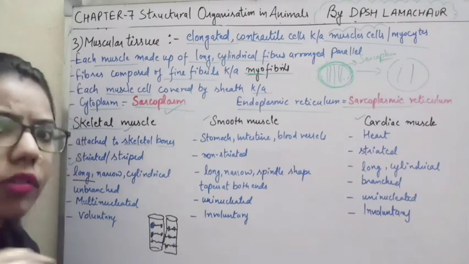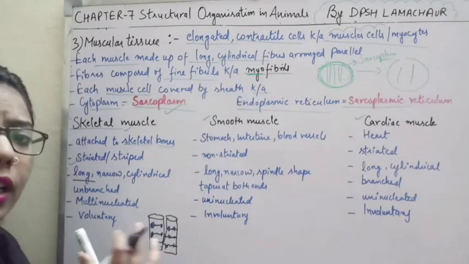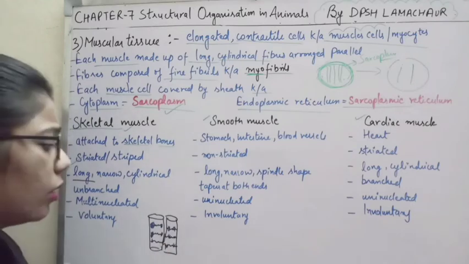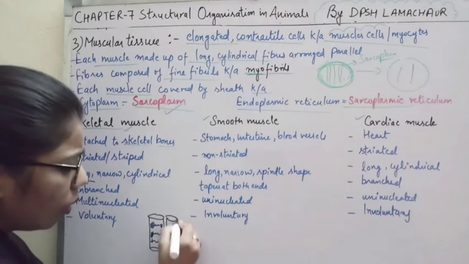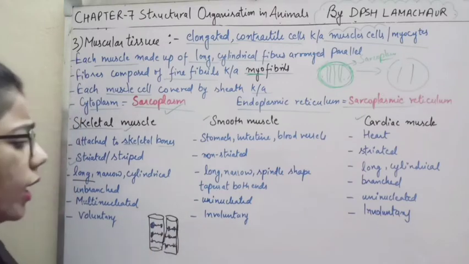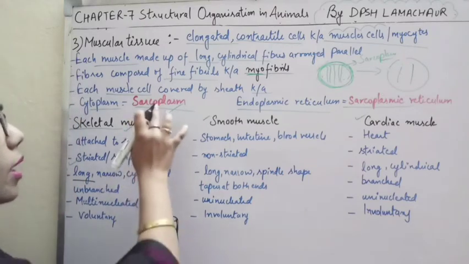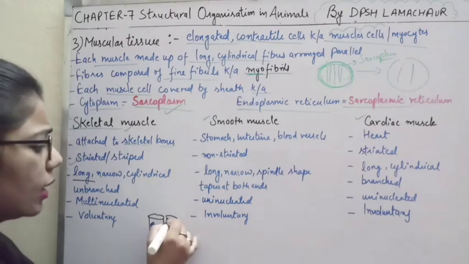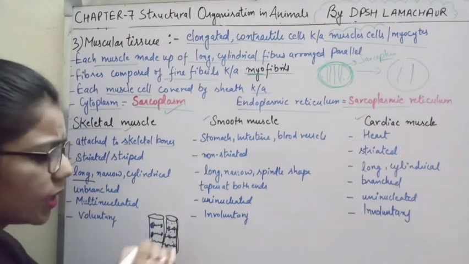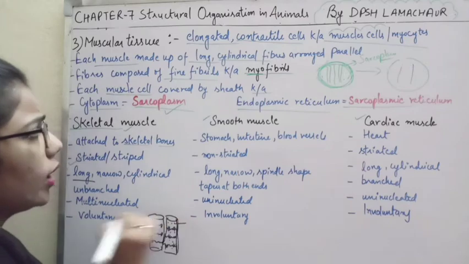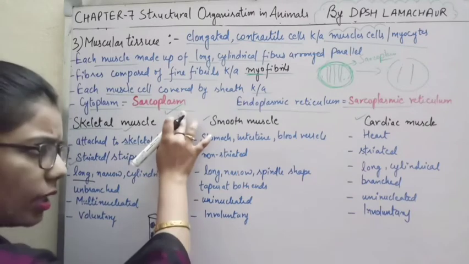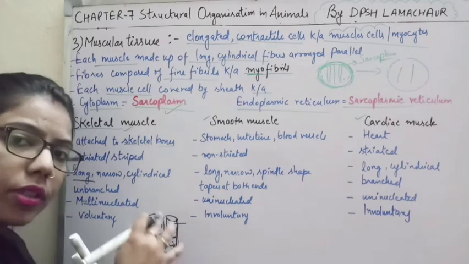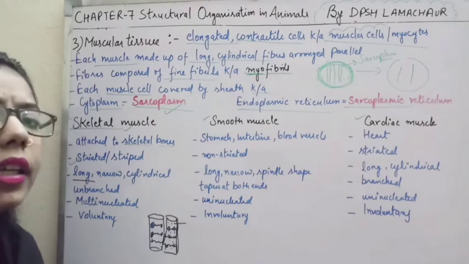They are connected with each other with the help of junctions. We have covered the junctions, how they transfer things from one to another. The outer part of the cell is called the sarcolemma membrane, and the cytoplasm present inside is known as sarcoplasm, and the endoplasmic reticulum present here is the sarcoplasmic reticulum.